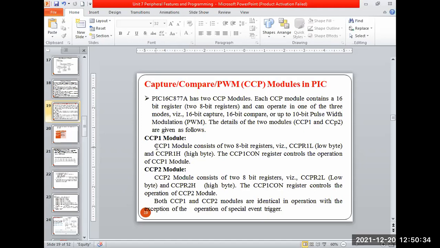And to control this capture 1 module operation, we have the CCP1CON register. That is called the capture compare 1 control register, to control the operation of that. Similarly, the second one has the CCP2 module, that is capture compare 2 module. So there are two modules, each with 8-bit and 16-bit capture compare registers. The second module also has two 8-bit registers, CCPR2L for the lower byte and CCPR2H for the higher byte, and it can be controlled the same way, with the CCP2CON register.